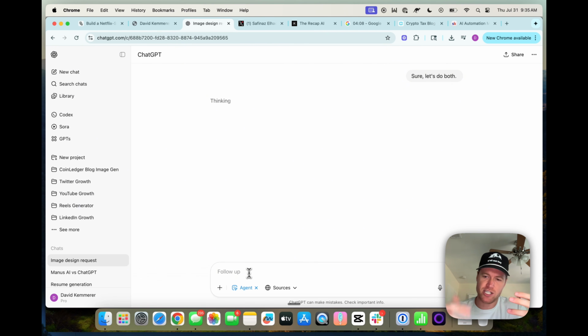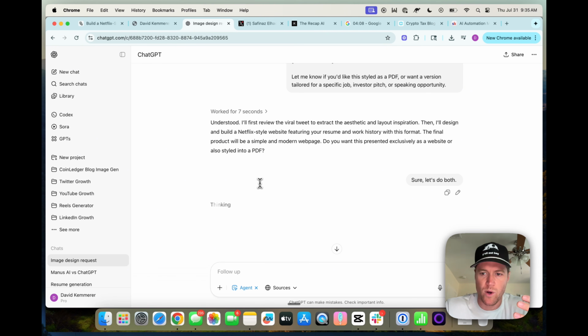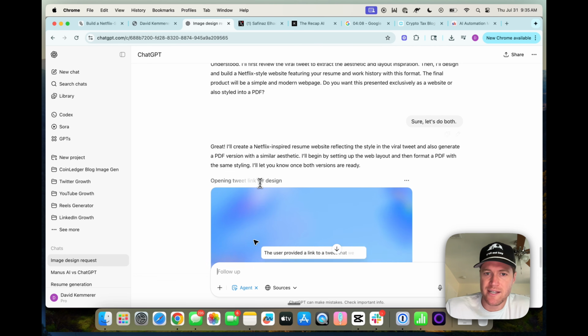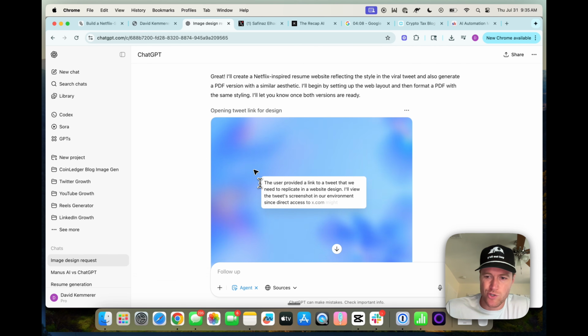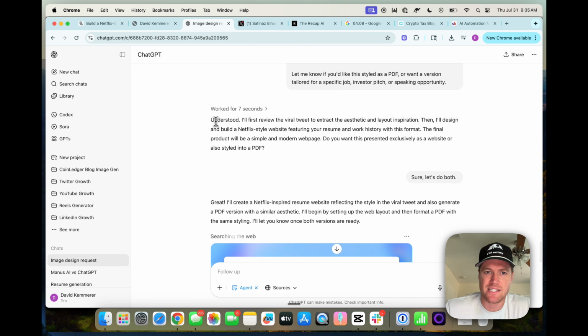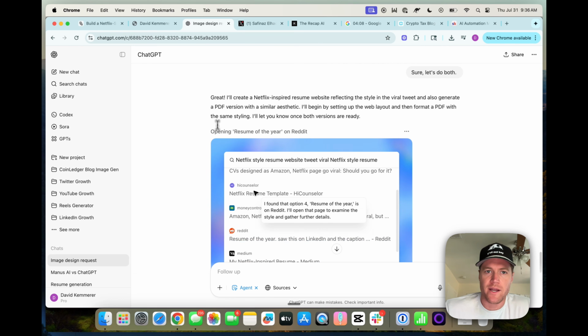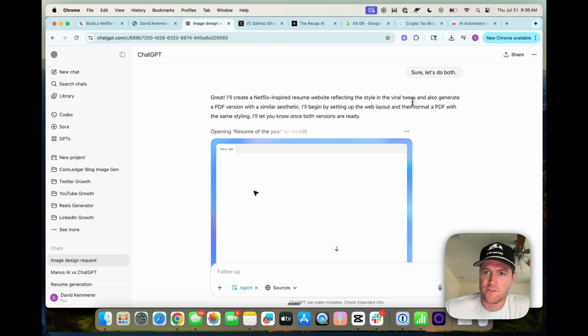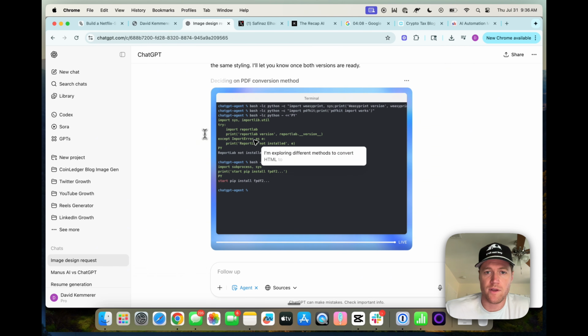All right, so it seems like ChatGPT likes to ask some clarifying questions up front, which to be honest, I think is smart. Again, it hones in to make sure that it's going to try to do what I want it to do, and oftentimes things are ambiguous. So I think that's smart that they have it ask these clarifying questions up front. Great, I'll create a Netflix-inspired resume website reflecting the style in the viral tweet and also generate a PDF version. It looks like it's already jumping into building the code that will power the website.